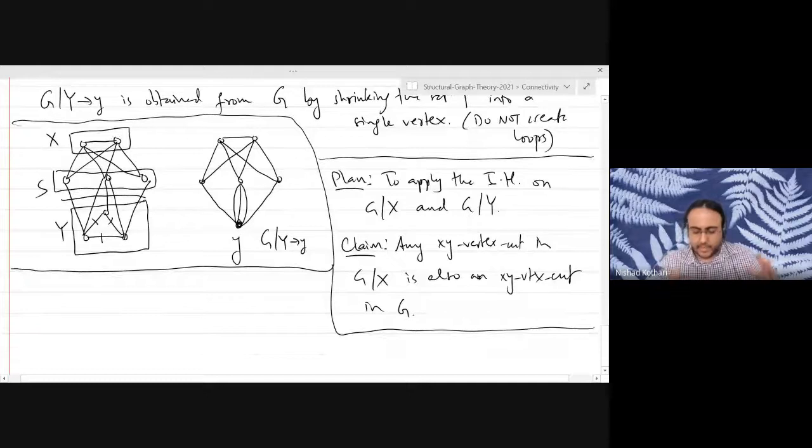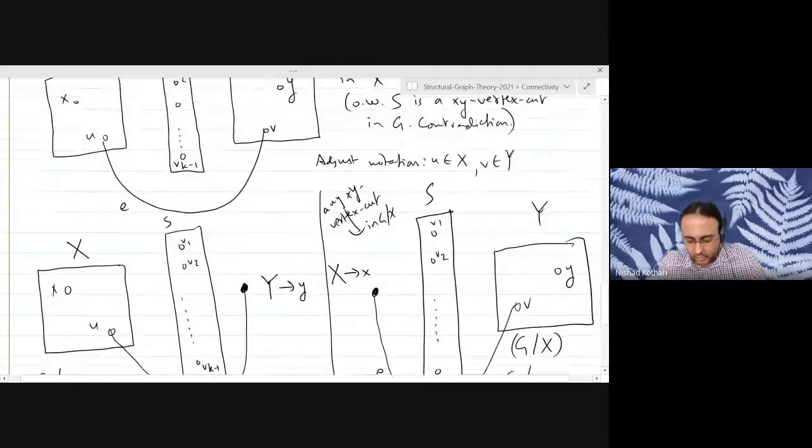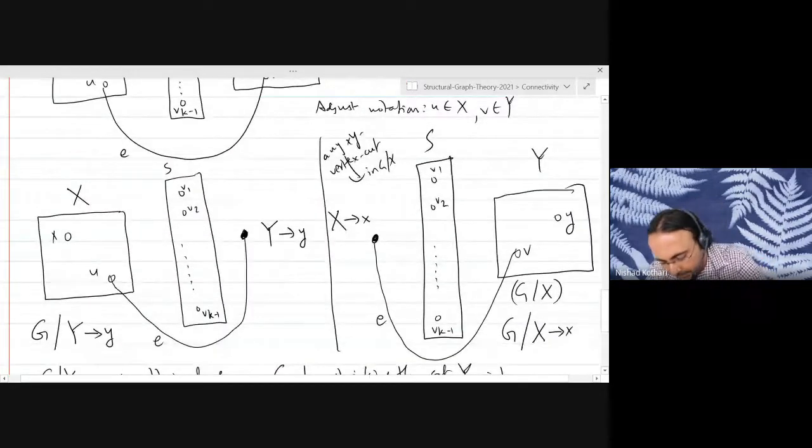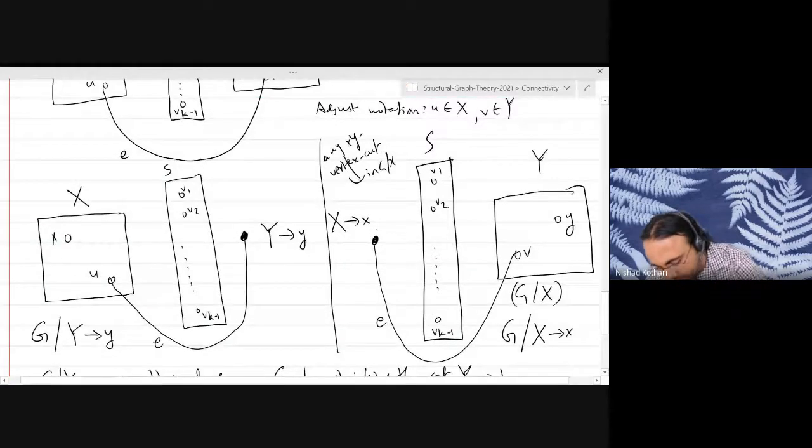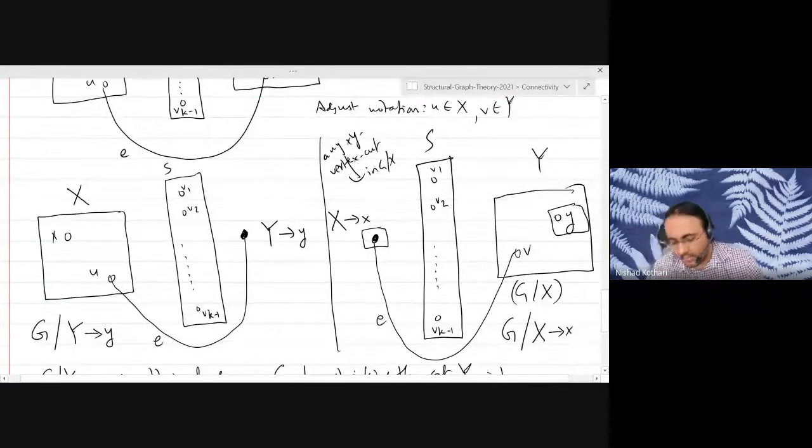What do we mean by XY vertex cut here? We mean a vertex cut that separates this vertex and this vertex. I claim that any such cut will also be an XY vertex cut in the original graph G.